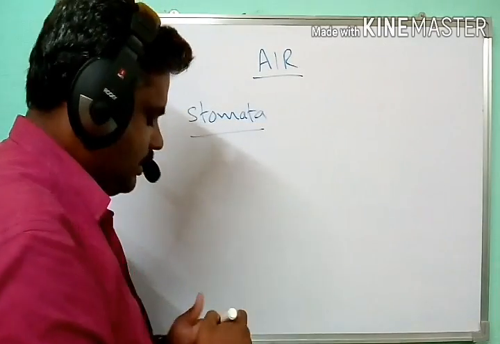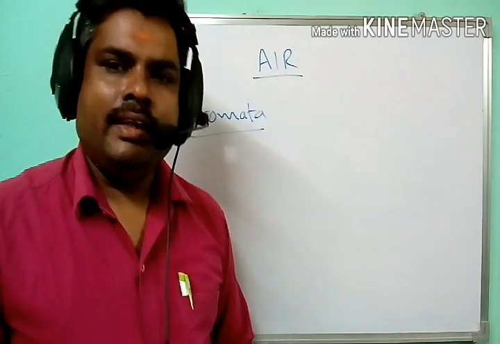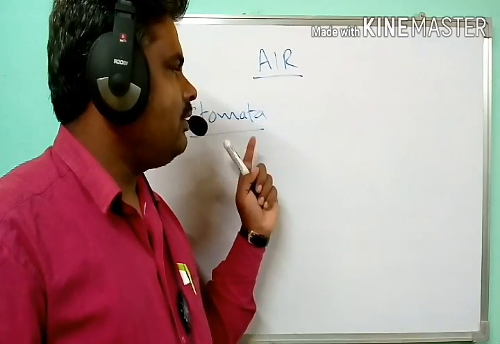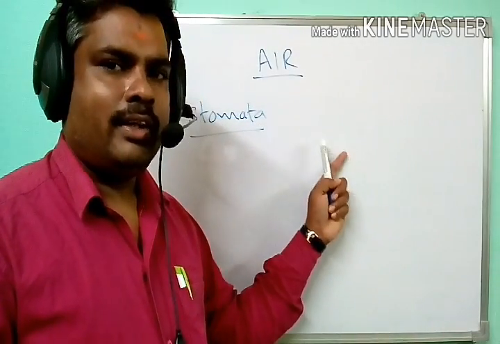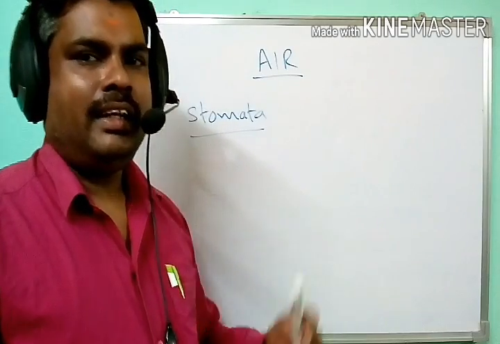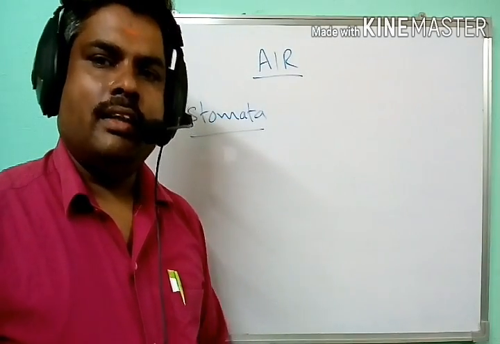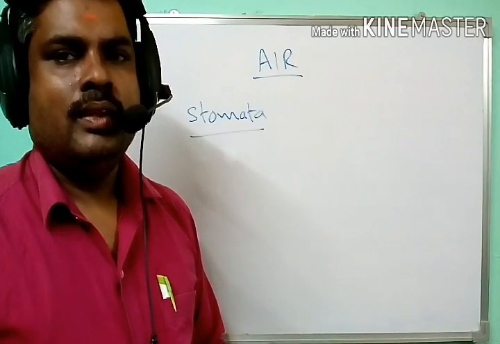Through the stomata, air is exchanged between the plant and the air. Generally, air contains oxygen and carbon dioxide.